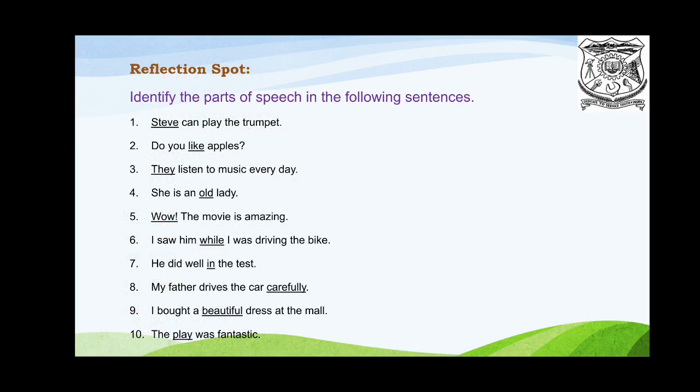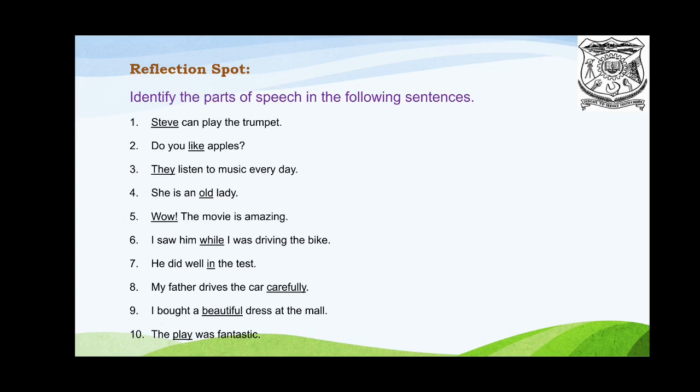Reflections part. So, identify the parts of speech in the following sentences. The words are underlined. You have to identify what the part of speech is. First one is Steve can play the trumpet. Do you like apples? They listen to music every day.